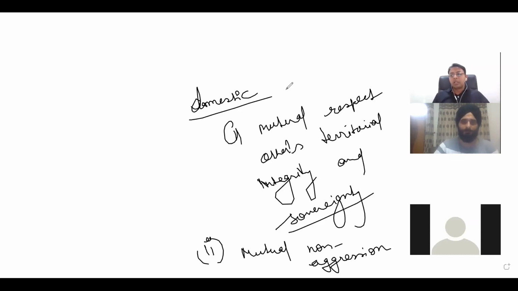Their political ideologies were also different: the Chinese followed communism, and we adopted a democratic structure. That is why Jawaharlal Nehru gave this doctrine with respect to China. These principles are self-understood, but briefly: mutual respect for each other's territorial integrity and sovereignty means you cannot intrude into another's border.